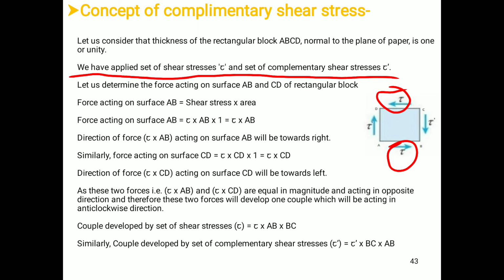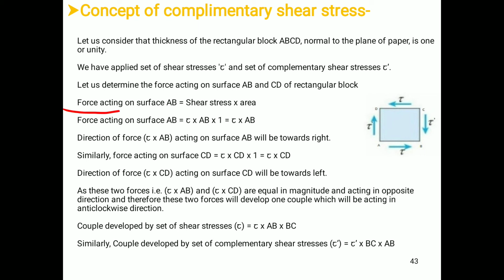Let us determine the forces acting on surface AB and CD of the rectangular block. Therefore, the force acting on surface AB is equal to shear stress into area, where shear stress is denoted by the letter tau and area is AB into 1, because this face is AB and its thickness is unity, perpendicular to the plane of the paper.